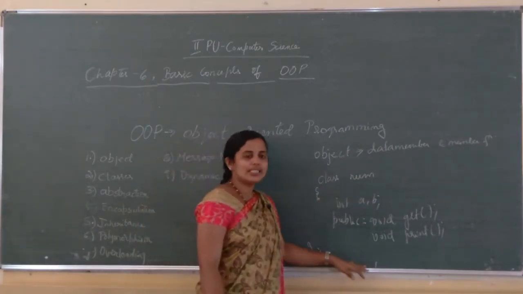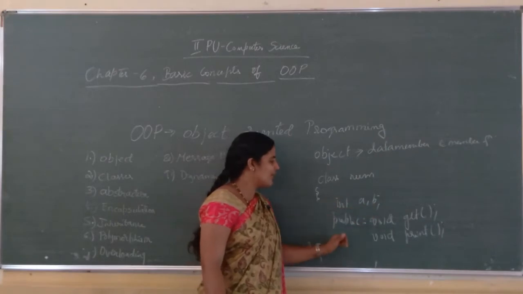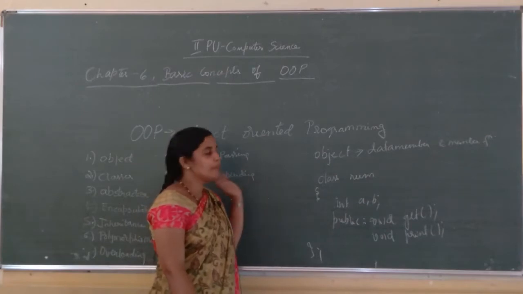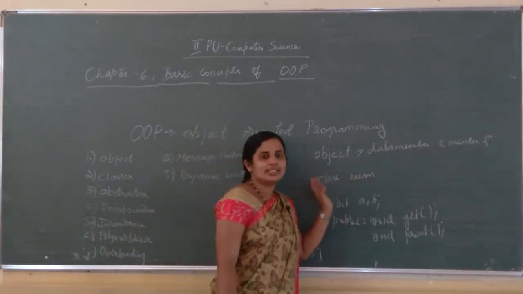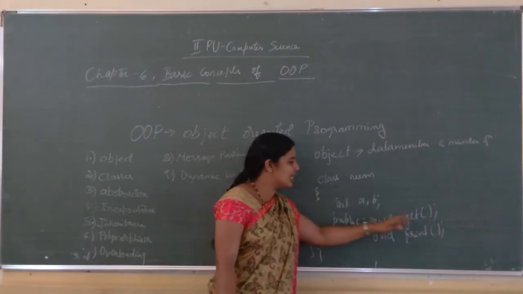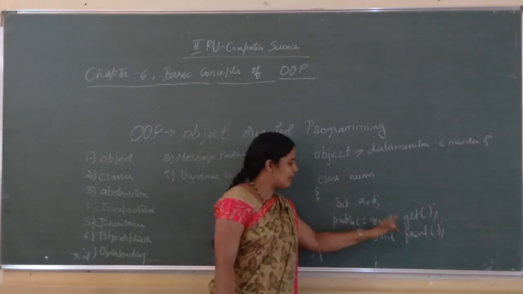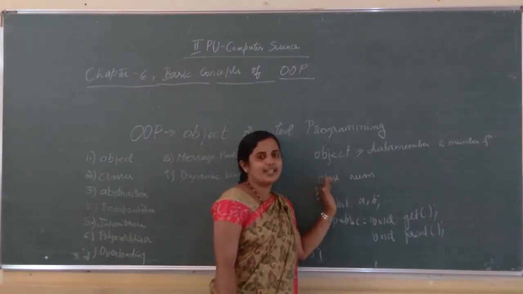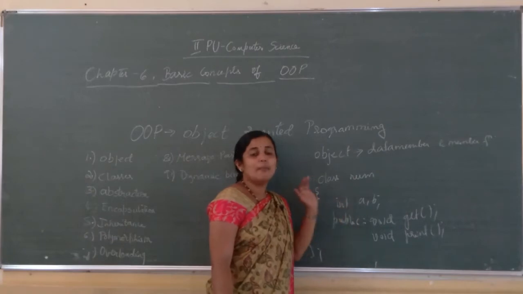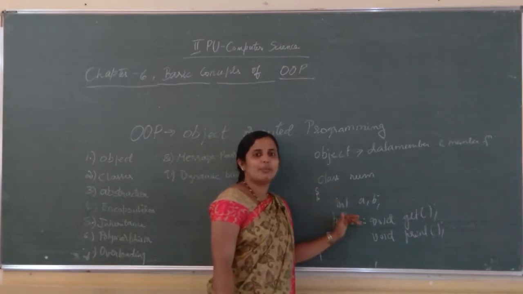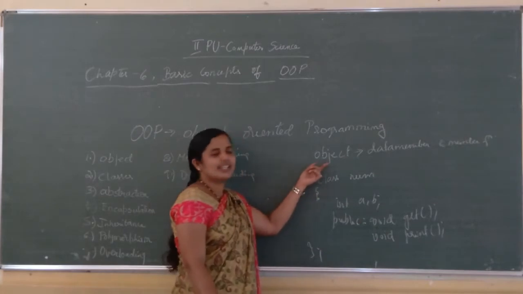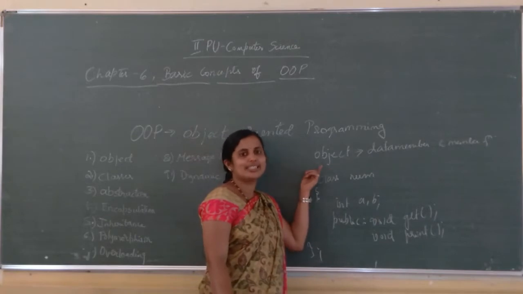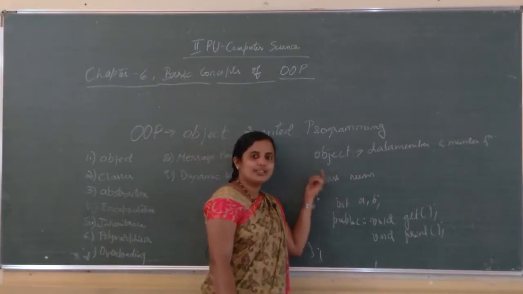Here I have written a class num, int a, b, public, void get, void print, close the bracket, put a semicolon. Here num is a class. What does a class do? It just holds data members and member functions, but the memory is not allocated. When will the memory be allocated? When we declare an object for a class, then the memory will be allocated for the data members.